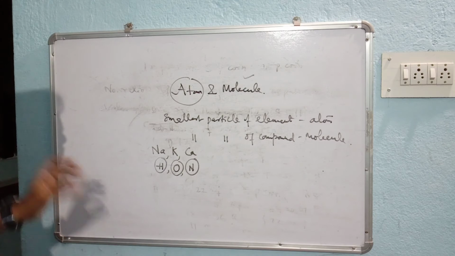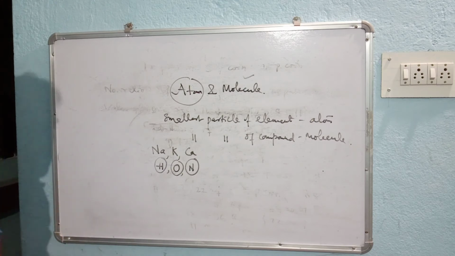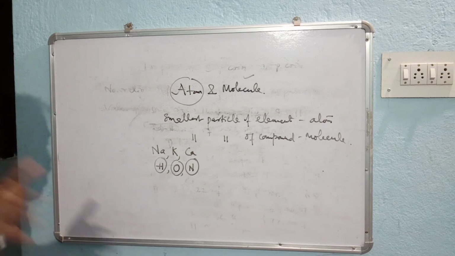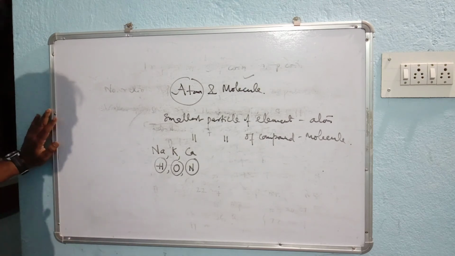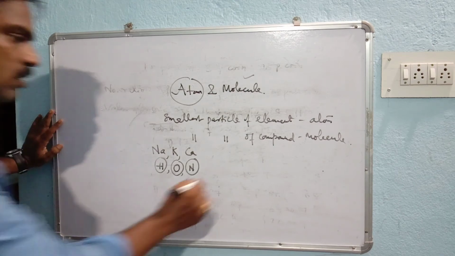Similarly, what is the definition of molecule? A molecule is the smallest particle of an element or compound which has independent existence. How can it be explained? In case of an element, take H2.